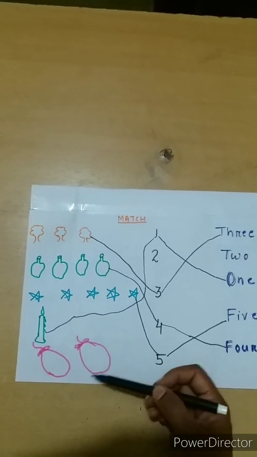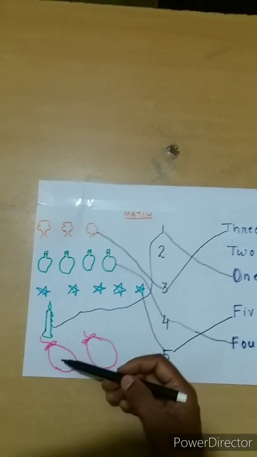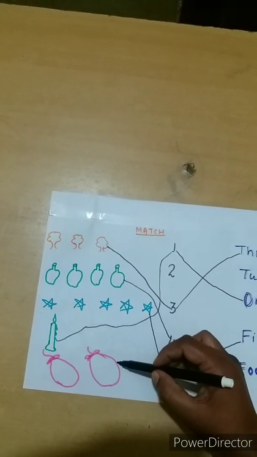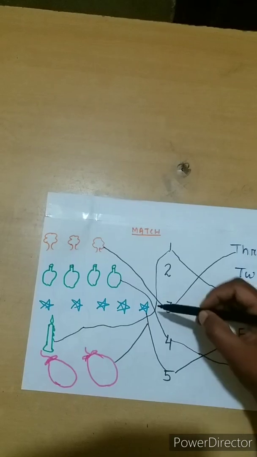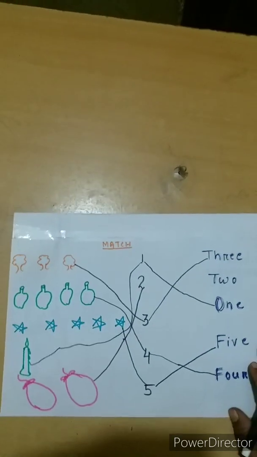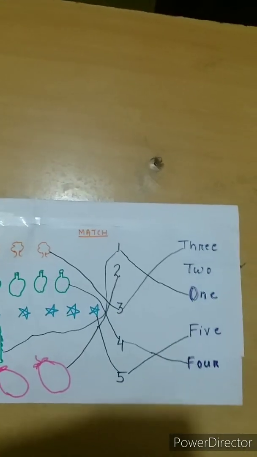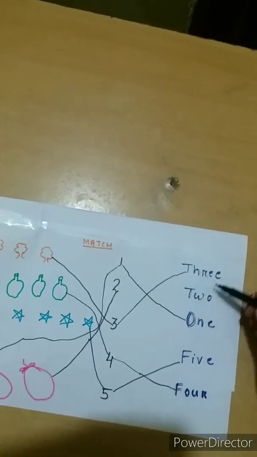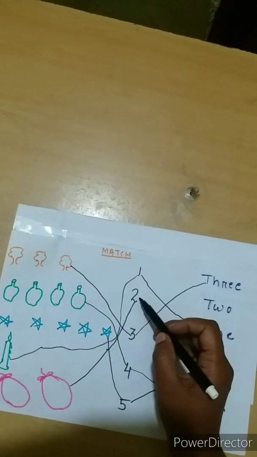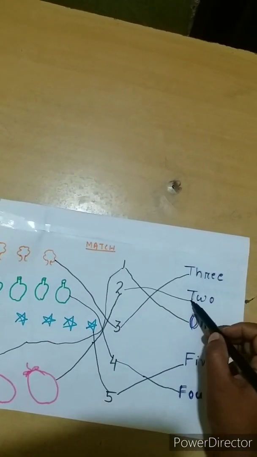Then see the next picture. Balloons. How many balloons are here? 1, 2. 2 balloons. Then what do we have to do? We have to draw a line to the number 2. Then we will match with the number's name. Find out the number's name. T-W-O, 2. Yes.